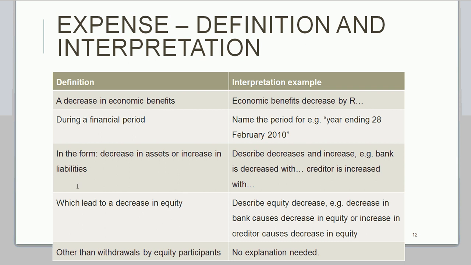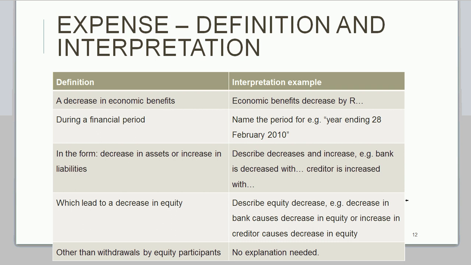Then in the form of a decrease in assets or increase in liabilities. So here you need to describe the decreases and the increase. For example, the bank is decreased with this amount, or the creditor is increased with that amount, to show which type of accounts will be affected and which increase and which decrease. So here you need to know your double entries. Then which leads to a decrease in equity. So here you need to describe the equity decrease.